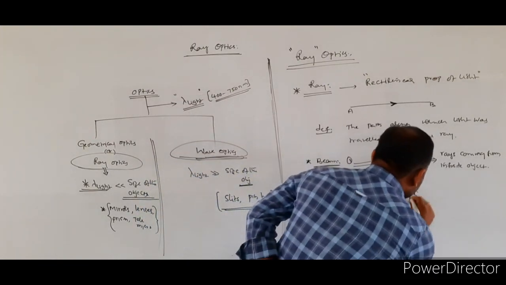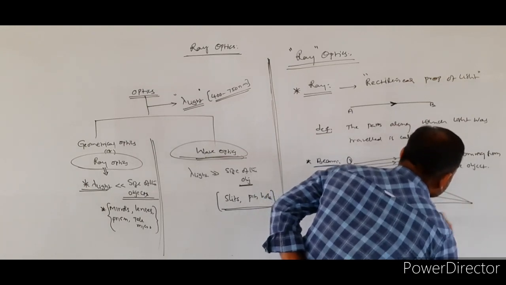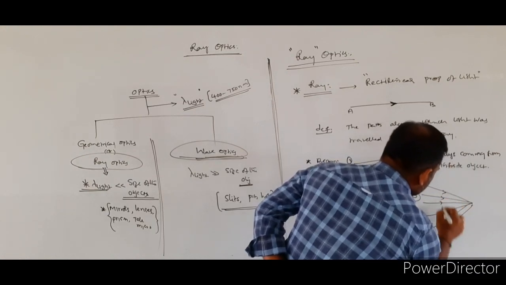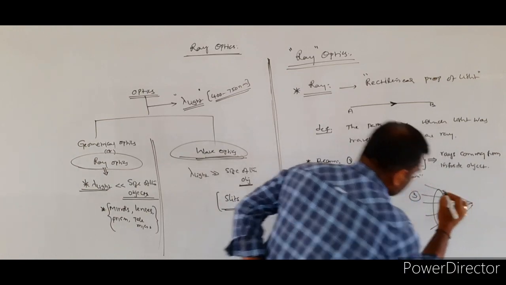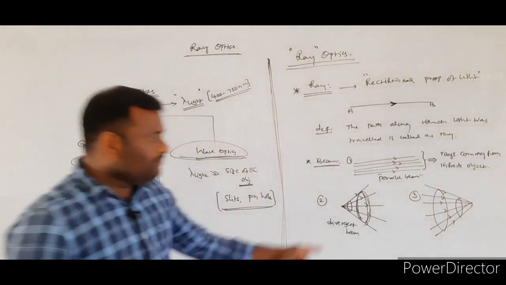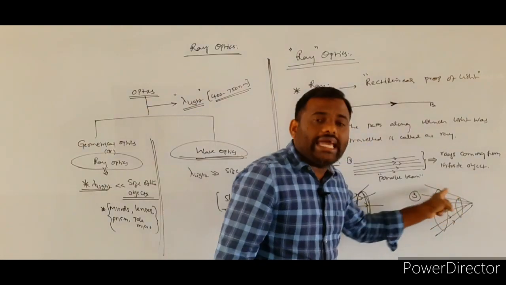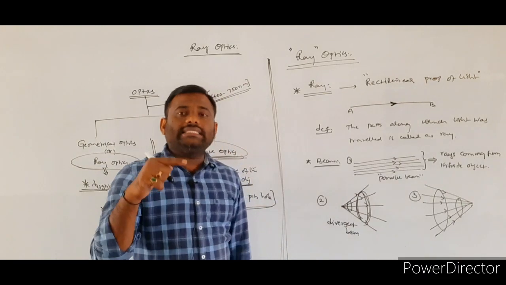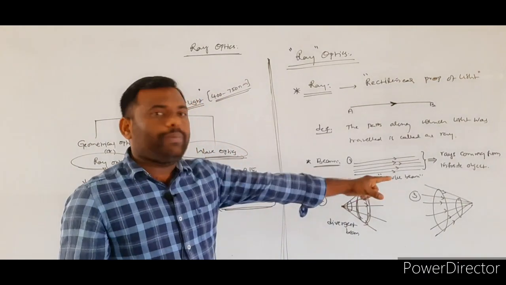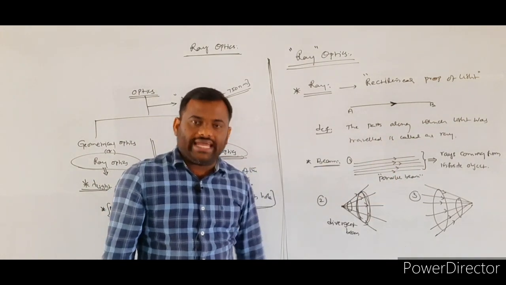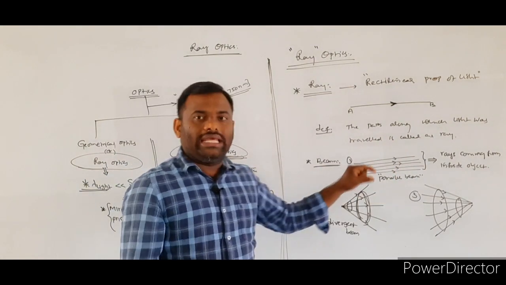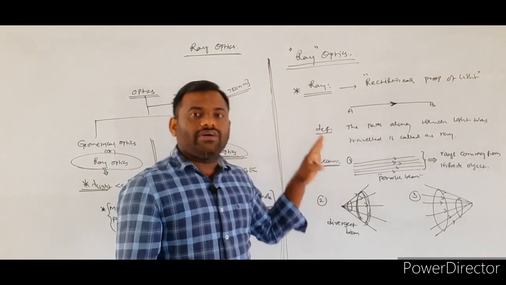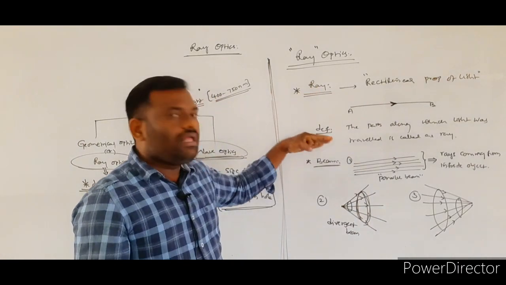Next, the third one is the convergent beam. In the case of a convergent beam, the area of cross section of the beam goes on decreasing. Finally, all these light rays are going to intersect at a particular point. Such a beam of light we call a convergent beam. So this is the basic information about ray, beam and types of beams.